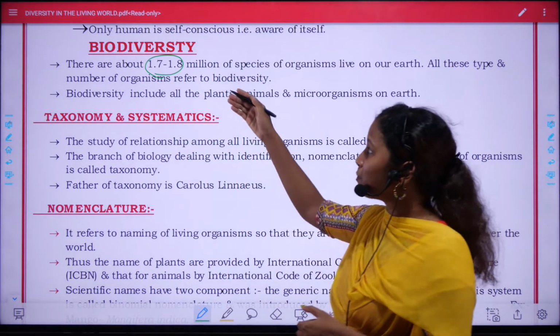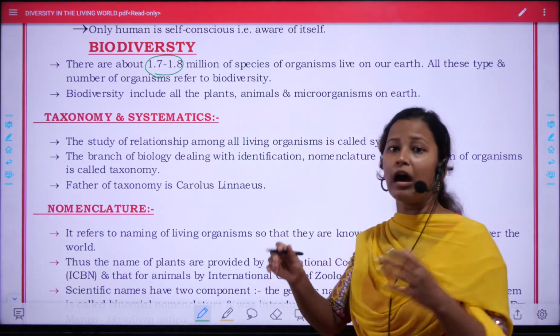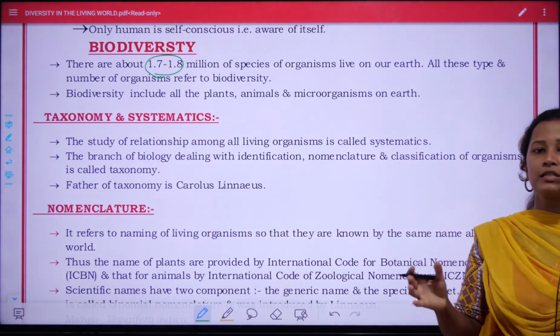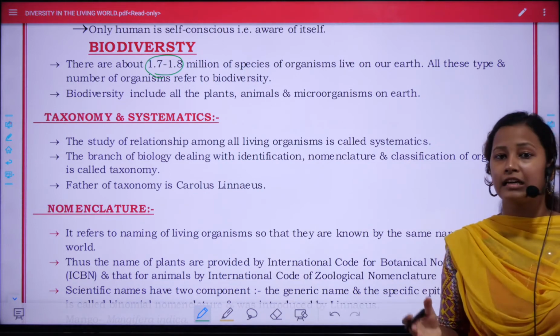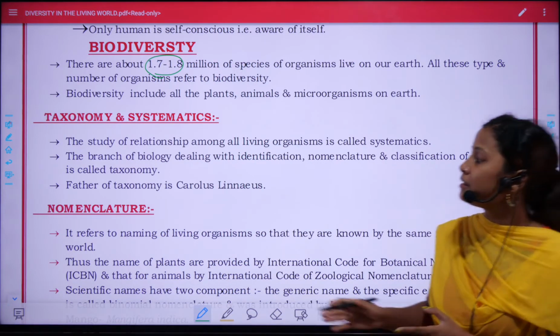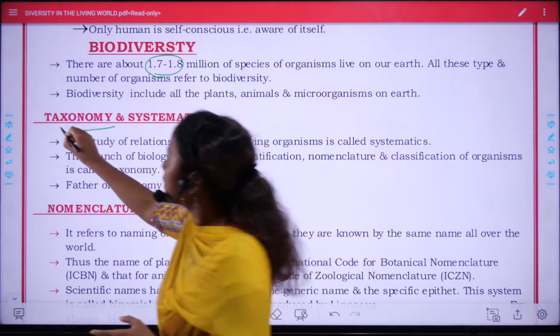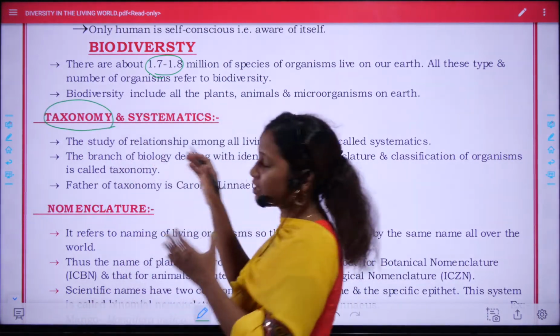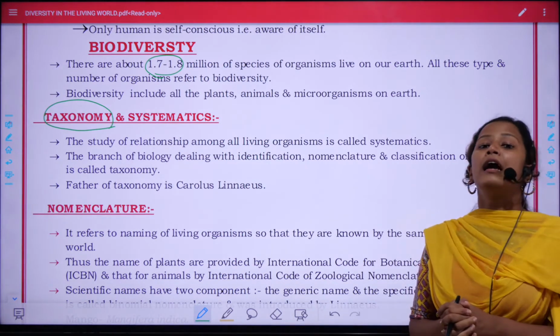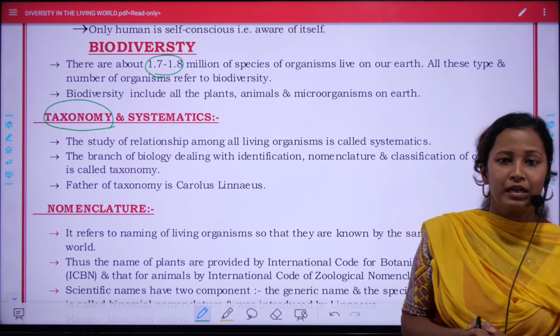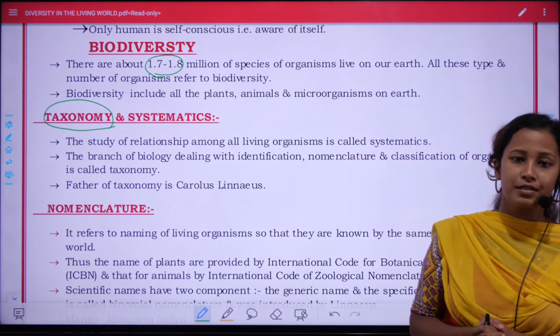So all this biodiversity is categorized into certain groups and types, and they are studied in the branch taxonomy. Taxonomy and systematics is the oldest branch of biology, and the father of taxonomy is known as Carl Linnaeus.